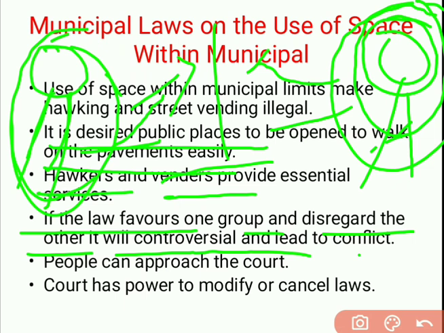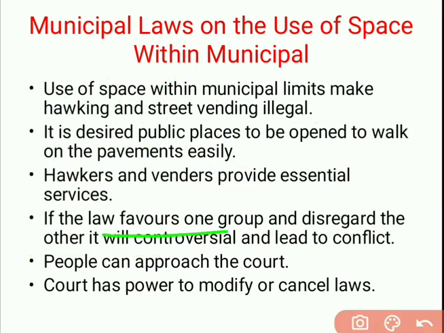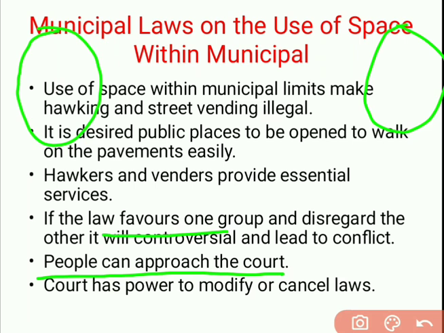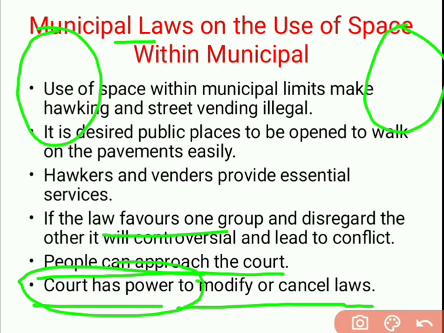Now in such a case, if the law favors one group and disregards the other, it would be controversial. We have seen that. In such a condition, people can approach the court. Both sides are right in their own way, and that's why the court will decide what is to be done. Of course we can discuss here that the court has power to modify or cancel laws. A law passed by the municipal or state government can be modified or cancelled. This is the power of the court, and in this way the court plays a major role in reviewing existing law.